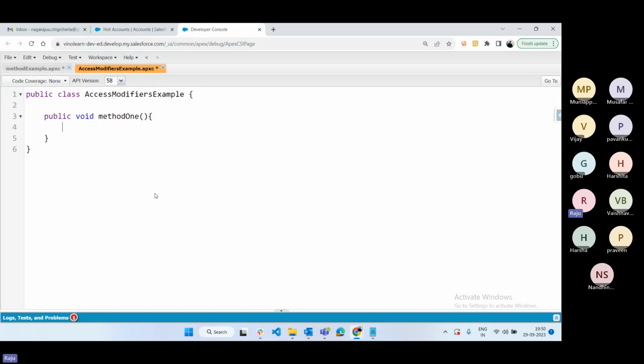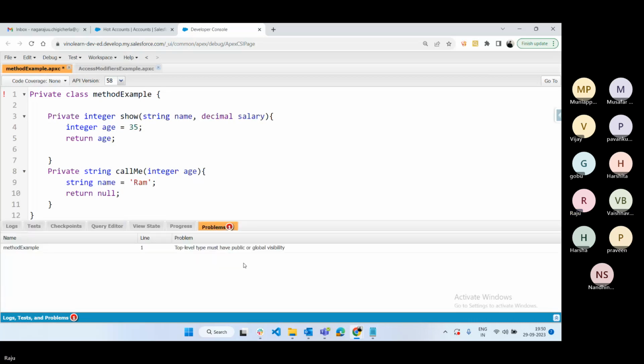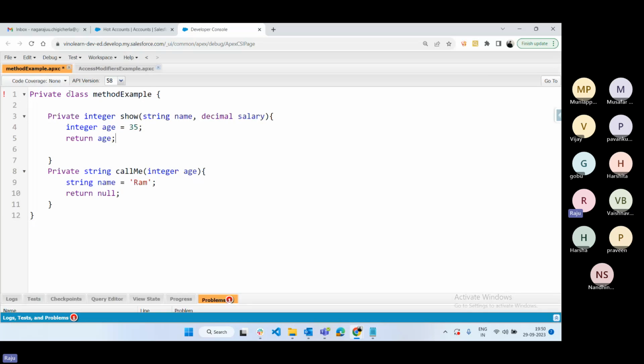Now first save this one. It is saved. Now go to here, save now. Now there is no error. See what is the error? Top level must be public or private.